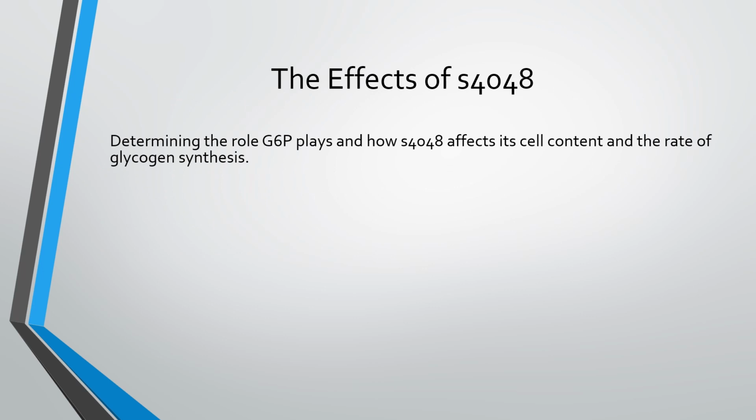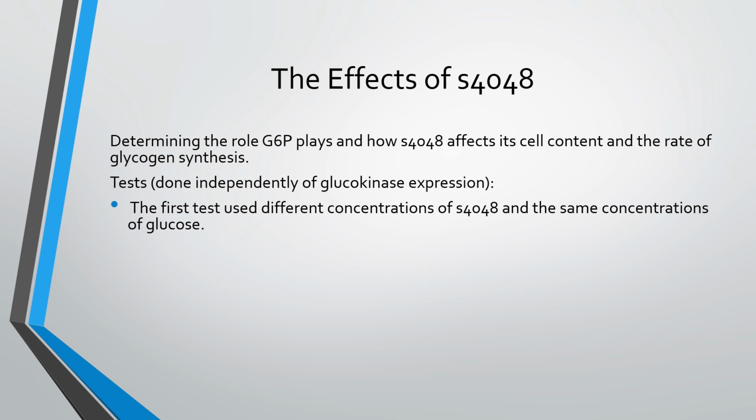The effects of S4048. Now, to determine the role of glucose 6-phosphate, two different tests were run, and these tests were done independently of glucokinase expression. The first test used different concentrations of S4048 on glucose 6-phosphate and determined the rate of glycogen synthesis in liver cells that were incubated with 15 millimoles of glucose.